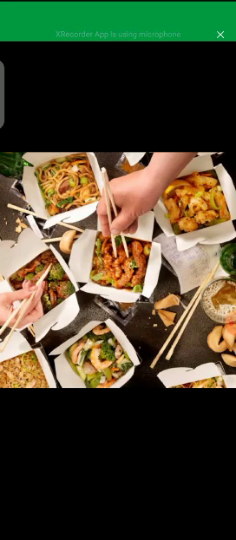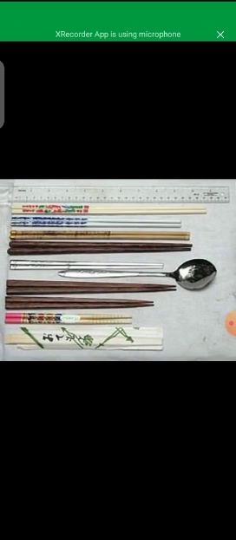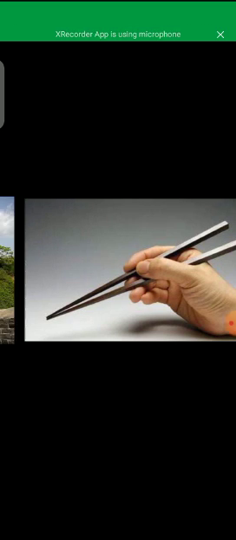If you talk about Chinese foods, they are also famous all over the world. This is a simple view of Chinese foods, and Chinese noodles are among the most famous in the world as well. They also eat rice, noodles, vegetables, etc. And for these, they use special chopsticks for eating. These are pictures of the chopsticks they use for different eatables, for example rice, noodles, and vegetables. They use different chopsticks for these eatables. Look at this picture to see how they hold these chopsticks.